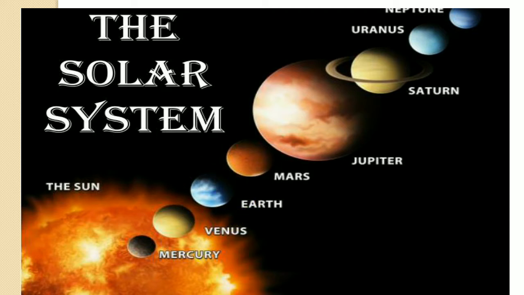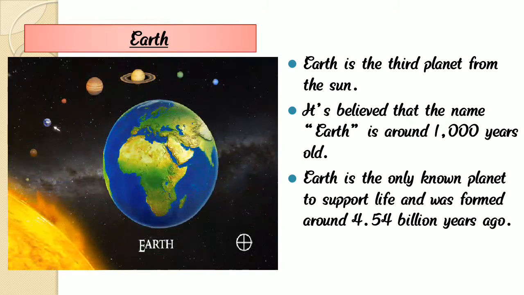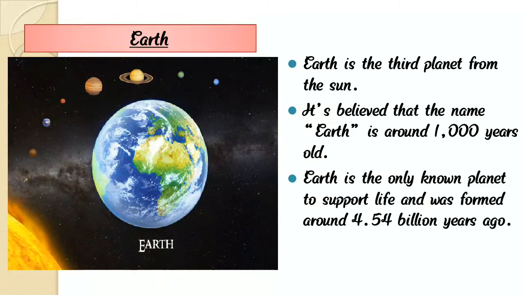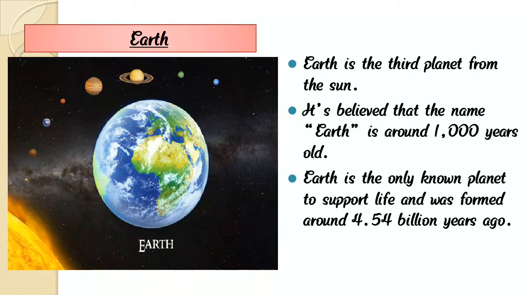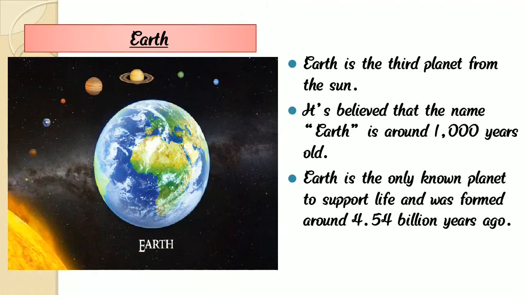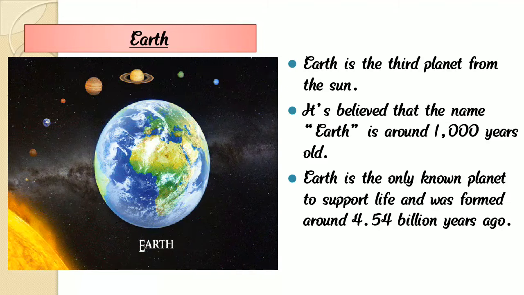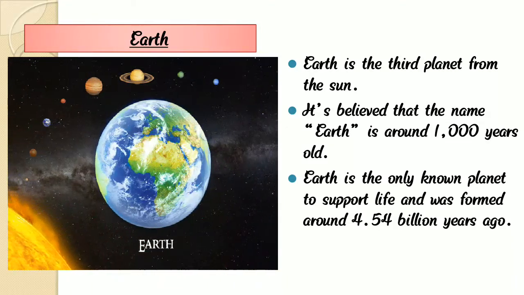Earth is the third planet from the sun, and it is believed that the name Earth is around 1000 years old. Earth is the only known planet to support life and was formed around 4.54 billion years ago.